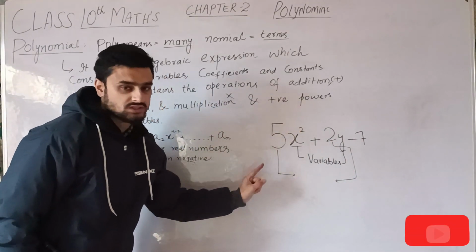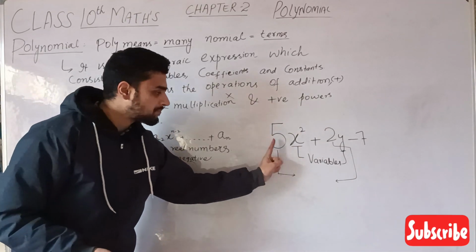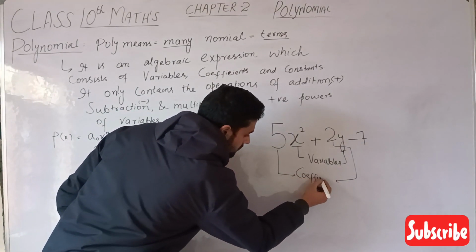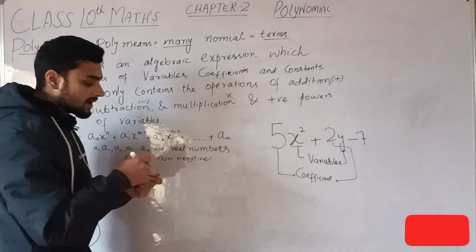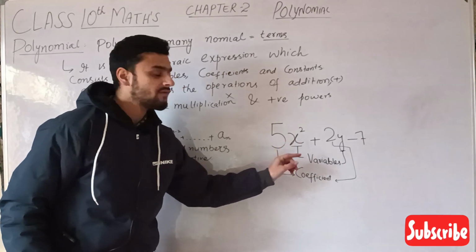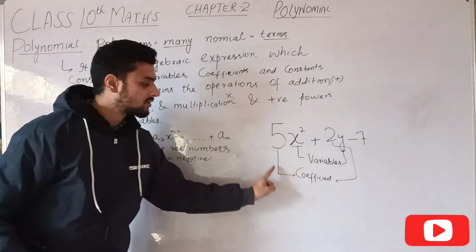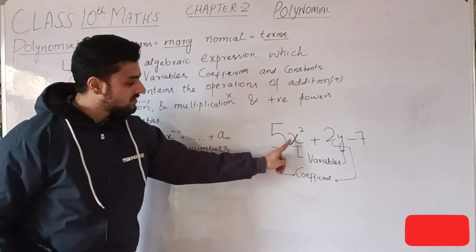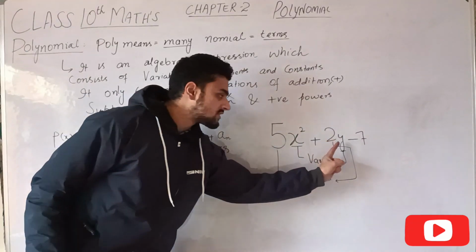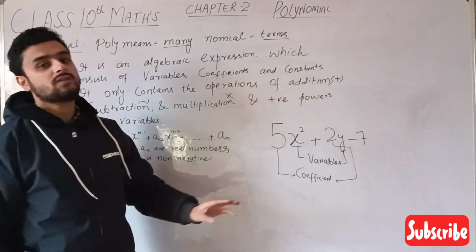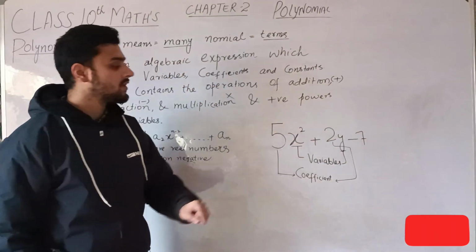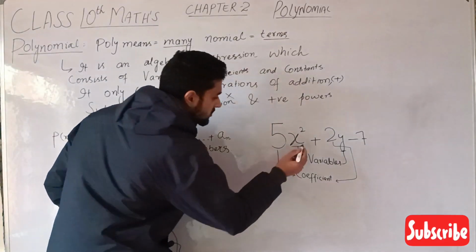All the real numbers which are multiplied with variables are called coefficients. Here it is 5, it is multiplied with x square. The coefficient of x square is 5. If you see this 2y, 2 is multiplied with y. The coefficient of y is 2. So 5 and 2 are called coefficients.